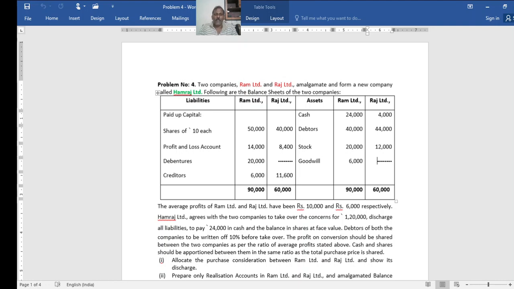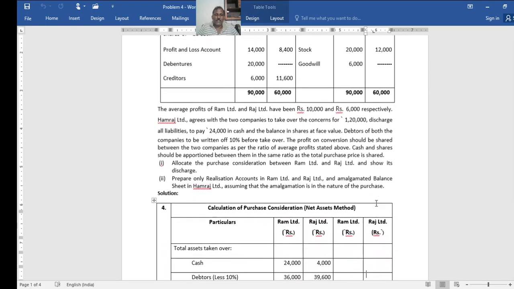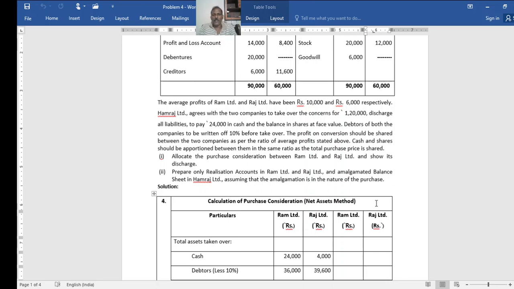Allocate the purchase consideration between Ram Limited and Raj Limited and show its discharge statement. Then prepare only realization accounts in case of both the selling companies, I mean the transferor companies, and the amalgamated balance sheet in case of Raj Limited. Assume that the amalgamation is in the nature of purchase. Need not be confused. For you, it is only amalgamation in the nature of purchase where you have to solve the problem.